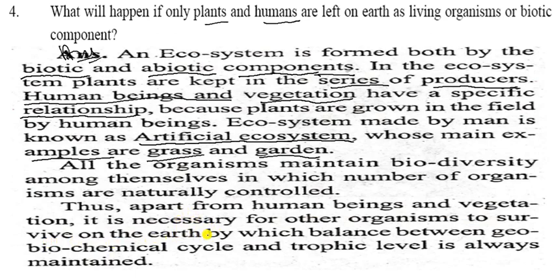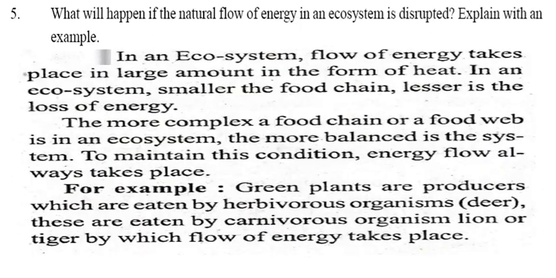हर एक को survive करने के लिए इन चीजों की जरूरत पड़ती है, by which balance between the biochemicals। बायोकेमिकल्स को balance करने के लिए सभी का होना बहुत जरूरी है, and trophic levels is always maintained, और हमेशा trophic level का maintain होता रहता है। अगर trophic level maintain ना हो तो no one can live in this world. So it is the effect of the plant if plants and only humans are left here. So that you can write in your copy.